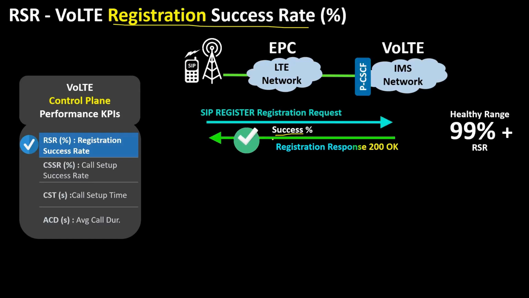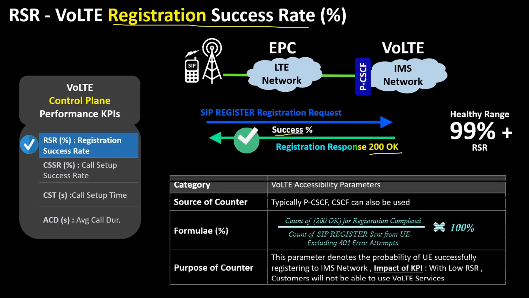Once registration is successful, the IMS network will reply back with 200 OK message back to UE. Please note, the first SIP register request will always fail with error 401, which is part of call flow. Refer my another tutorial on SIP registration for more details on the same. While calculating RSR, we exclude and ignore 401 failures. The RSR is measured in percentage.